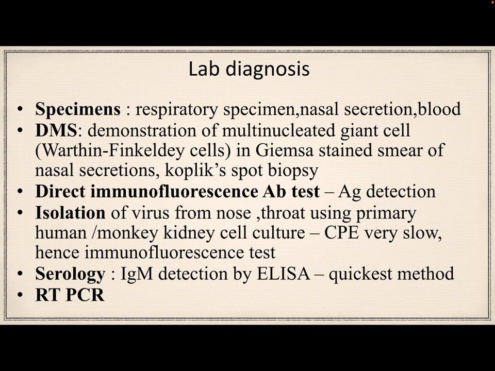Demonstration of a raised titer of anti-measles antibody in the CSF is diagnostic of subacute sclerosing panencephalitis. ELISA is the most recommended test that uses recombinant measles nucleoprotein antigen. IgM antibodies are detected by capture ELISA, whereas IgG antibodies are detected by indirect ELISA.